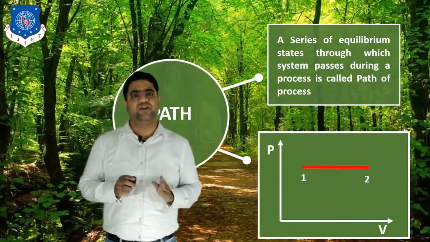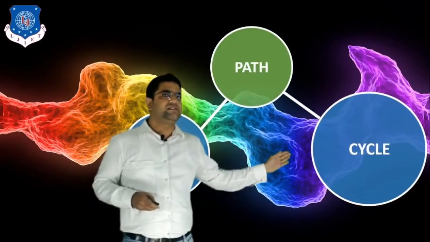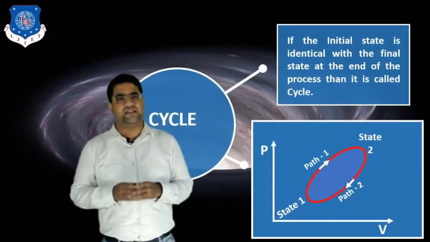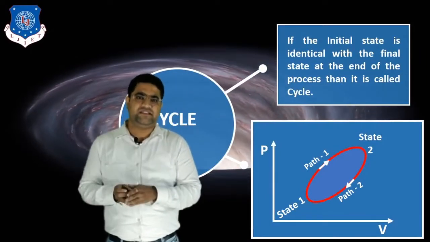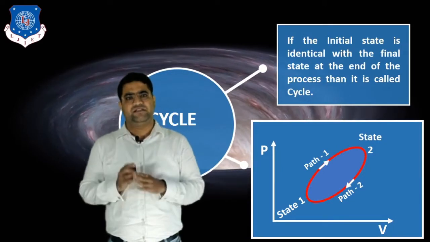Okay, so this is all about the path. Now third is the cycle. Now what is the meaning of cycle? If the initial state is identical with the final state, then it is called a cycle.